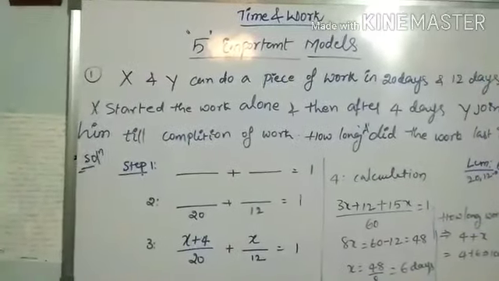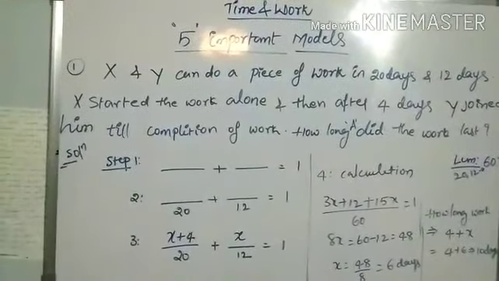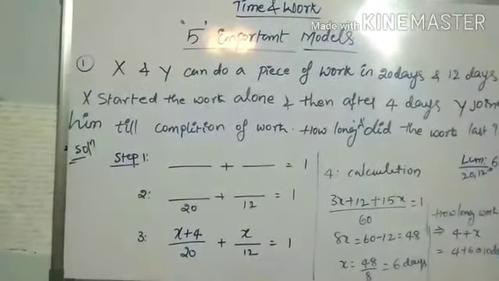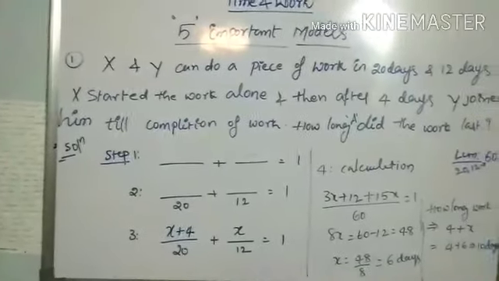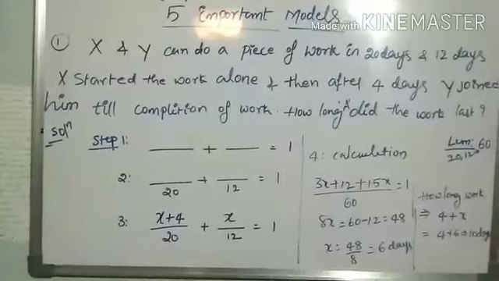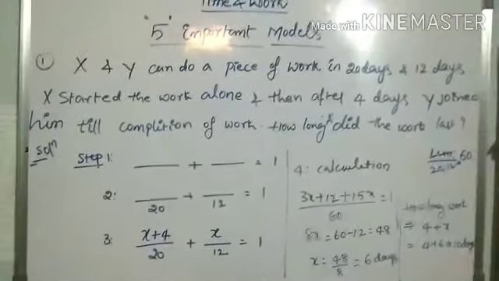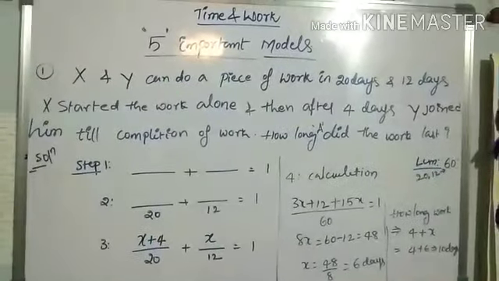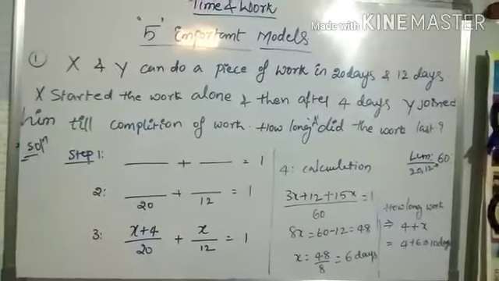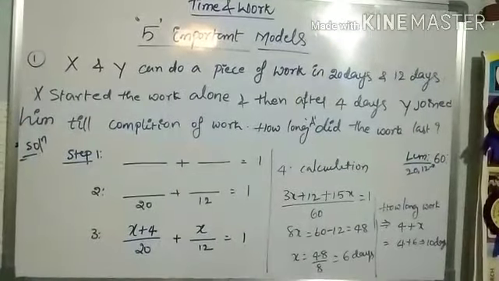Equal to 1 indicates whether the work is completed or not. Yes, the work is completed, so it is equal to 1. In every joining and leaving question it is equal to 1 only, because they completed the work. Without completion of the work, they won't give the question.